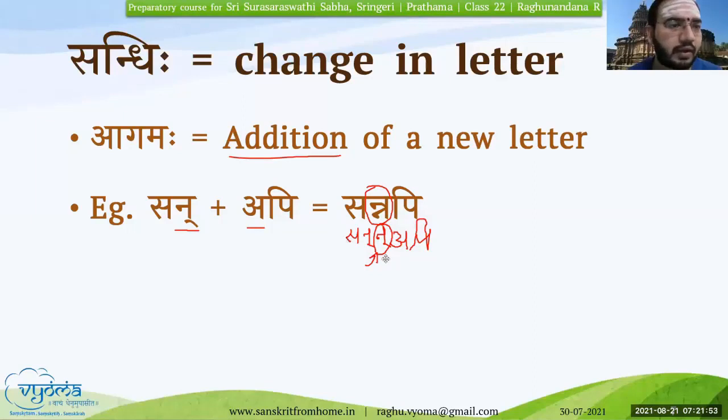So we'll quickly revise this. I will just quickly tell, like a refresher only. Sandhi can happen in three types, three varieties. One is agama, which is addition of a letter, similar to sannapi, san and api. When it combines, it gives sannapi. There is an agama of nakara. This is sannapi. This is agama, one kind of sandhi.